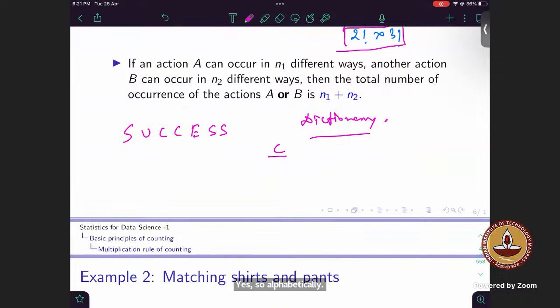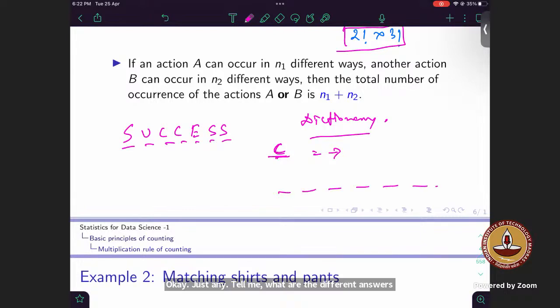Sir, both are same. Okay, so we can... 6 factorial. Just tell me what the different answers are. Let me fix the first position. So it is like 1, 2, 3, 4, 5, 6, 7. There are 7 positions, right? Out of 7 positions, I am fixing C at the first place. Then, say, 6 factorial by 3 factorial.